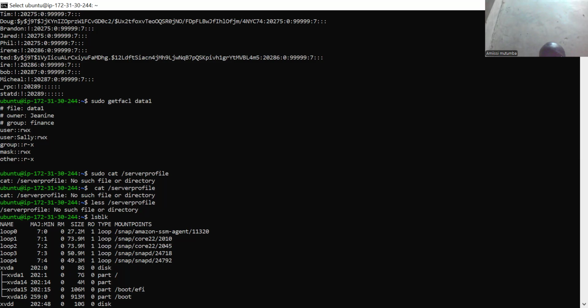Then another question is what file system rights does Teddy have on that file? Now when it comes to Teddy, Teddy is not listed here. So that means Teddy is in the group of others. So that means Teddy has read and execute permissions.